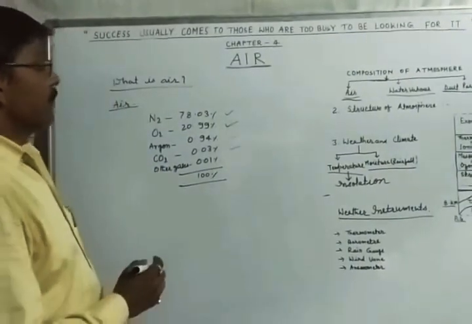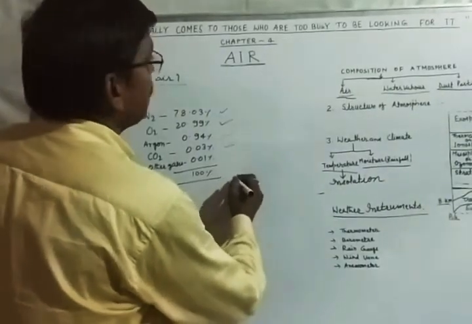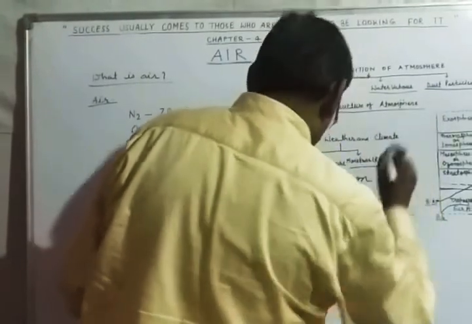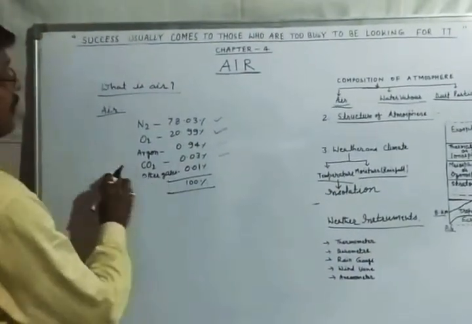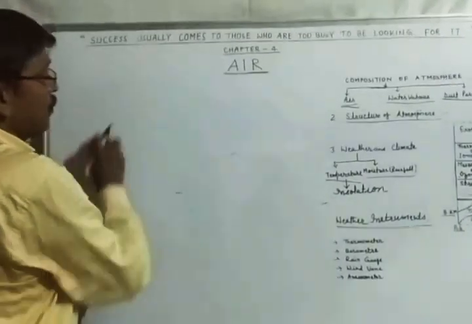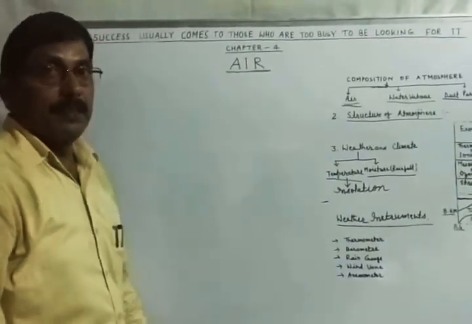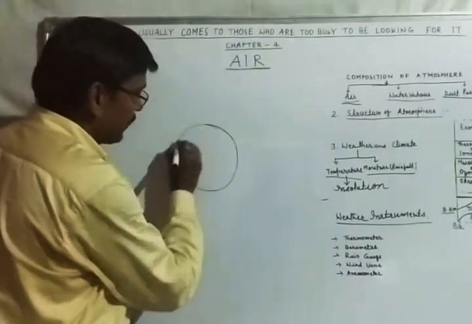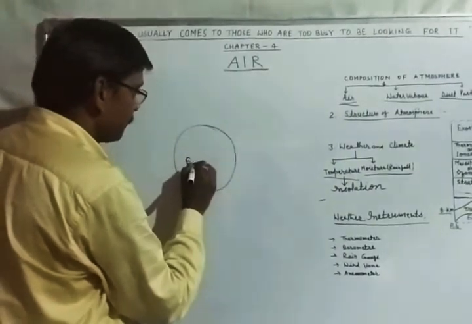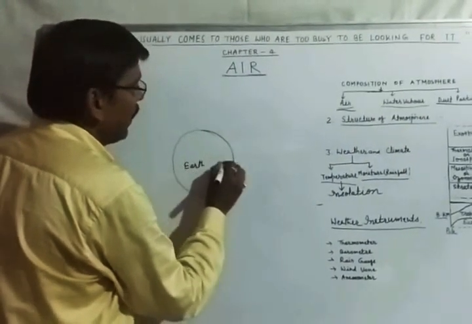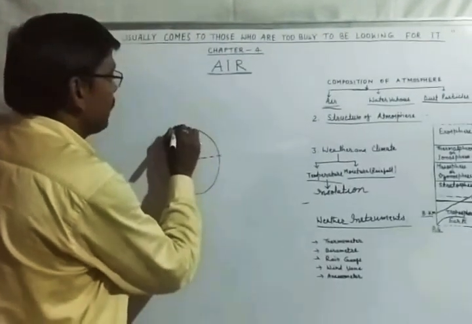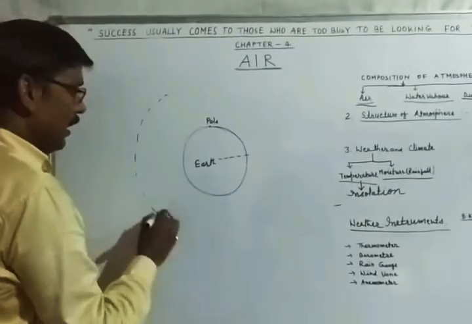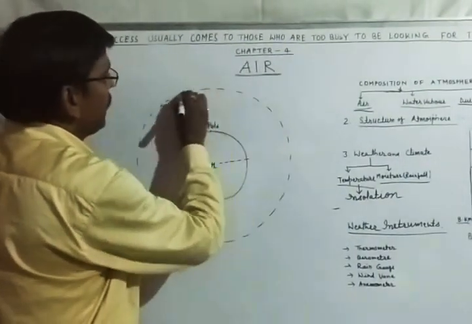Okay. Now I am coming to the next topic, the structure of the atmosphere. To understand the structure of the atmosphere, first of all I am going to make you a diagram. Suppose, children, this is our earth. This is the equatorial part, and this is the polar part. And you all know that all around the earth there is a blanket of air that is called the atmosphere.